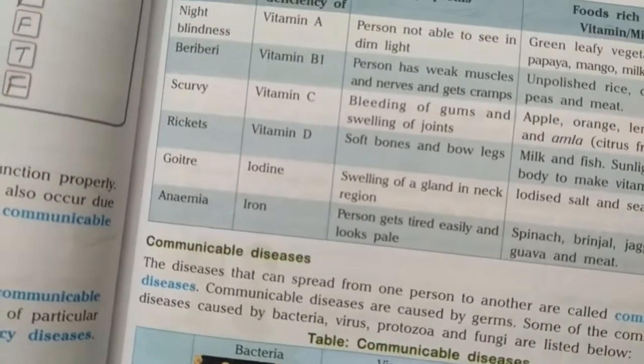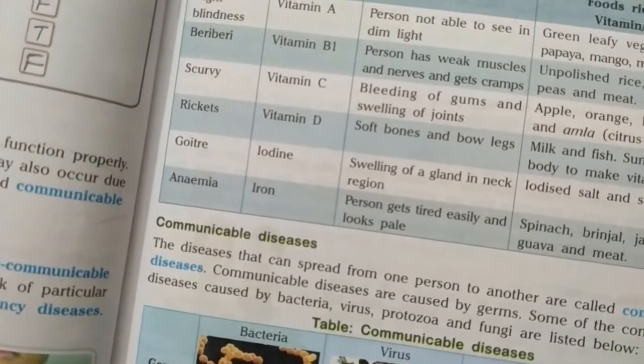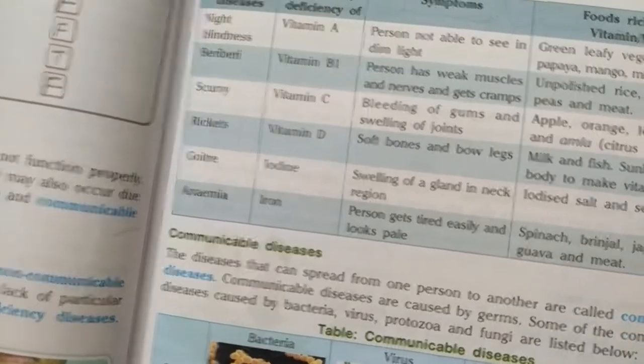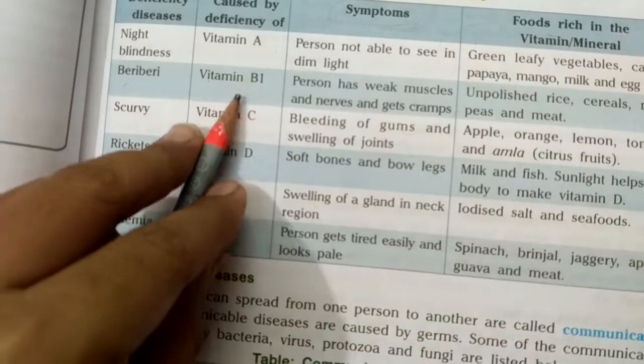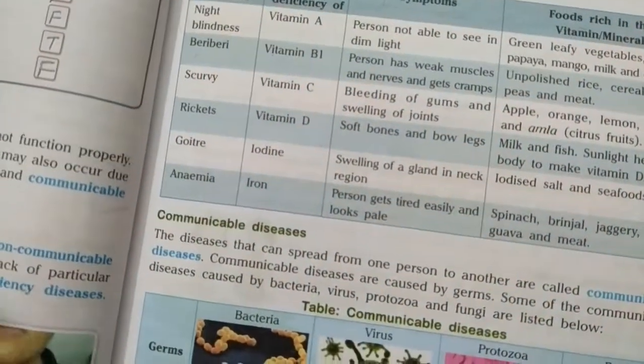Nerves, what are the functions of nerves? They carry messages from the brain to the body parts and vice versa, that is from the body parts to the brain. So all these functions of our nervous system will also get impaired due to the deficiency of vitamin B1. And cramps means normal muscular pain.